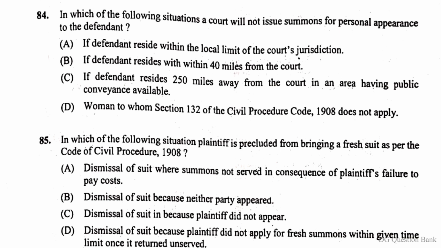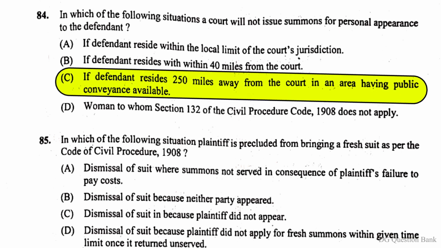Question number 84. In which of the following situations a court will not issue summons for personal appearance of the defendant? The right answer is option C. If defendant resides 250 miles away from the court in an area having public conveyance available.